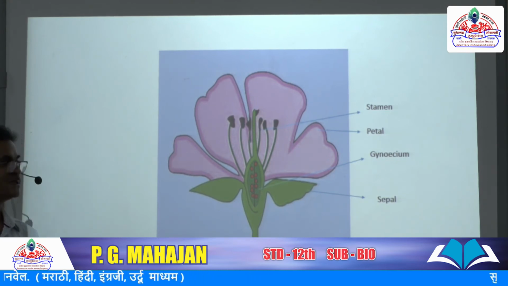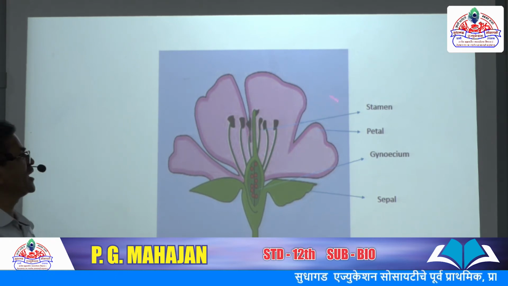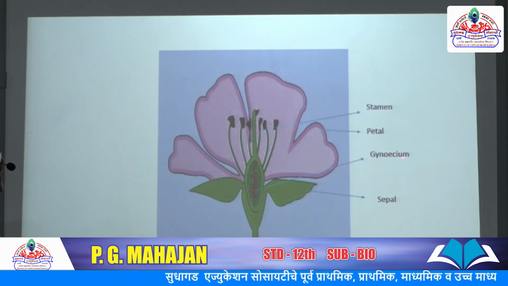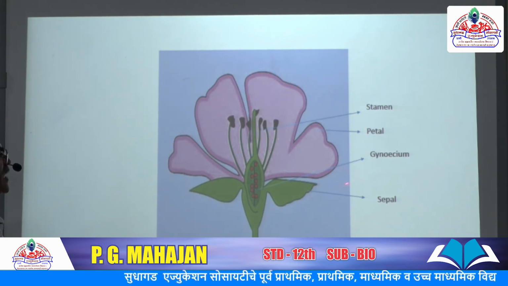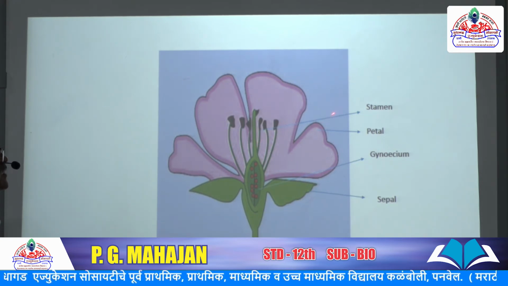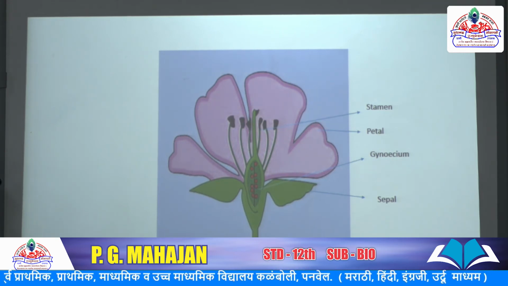Next, asexual reproduction is completed, and the second type starts now: sexual reproduction. In sexual reproduction, the flower is a bisexual flower. Why bisexual? Because both sex organs are present, gynoecium and stamen. Gynoecium is the female reproductive part and stamen is the male reproductive part. Flower was already studied in 11th science.